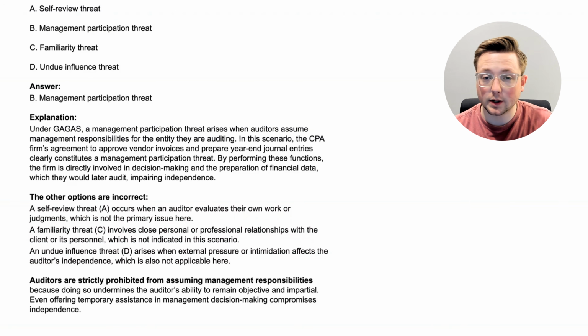So I just want to hit this point home one more time. Auditors are strictly prohibited from assuming management responsibilities because doing so undermines the auditor's ability to remain objective and impartial. Even offering temporary assistance in management decision-making compromises independence. So this is one of the strongest threats. Any management responsibilities that an auditor takes on impair independence. There's not really any way to mitigate this other than just having no management responsibilities. There's not really an in-between ground for this kind of threat. Anyway, that was another threat that we learned about, and with that, we've gone over 5 questions.